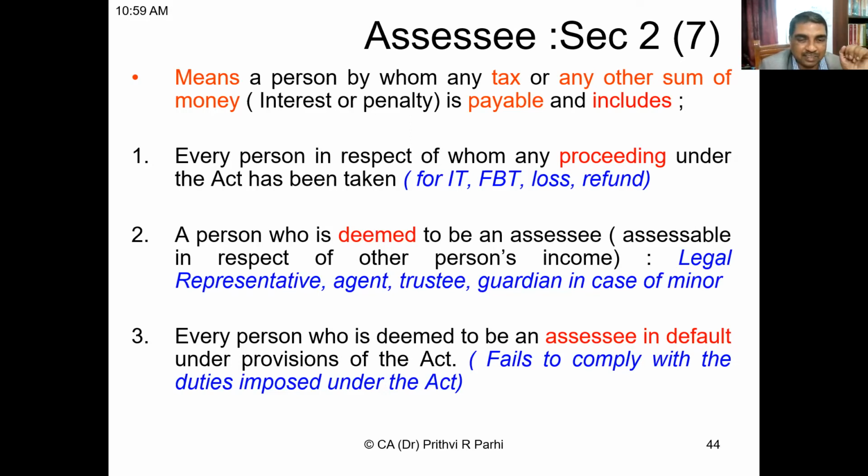Under the Income Tax Act, there are many other compliance requirements. For example, let us say you have deducted tax at source. You need to file a TDS return. Or you have paid your tax. That's not enough. You are also supposed to file your income tax return. And in certain situations, you are also supposed to pay advance tax. In different situations, there are many forms or returns which need to be uploaded and filed. If that is not done, then you are an assessee in default.